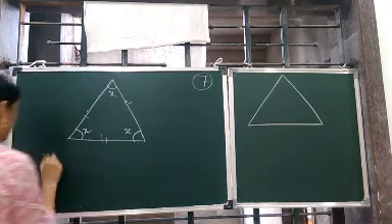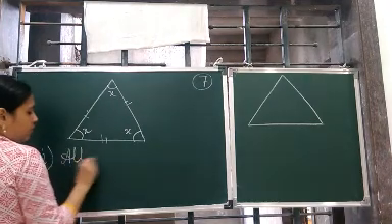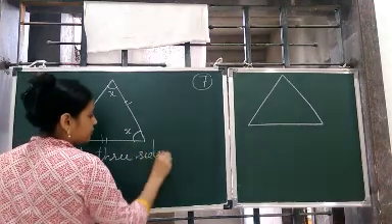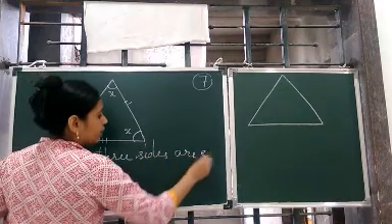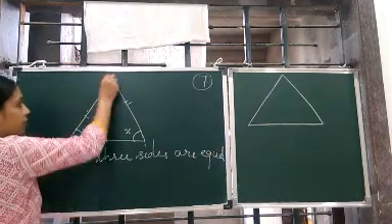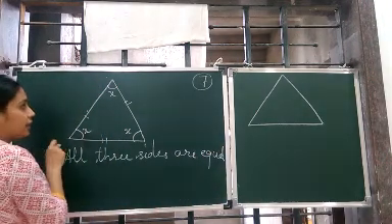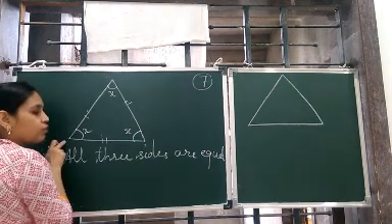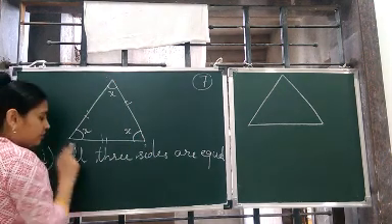So all three sides are equal, मतलब सारे के सारे sides same measurement के हैं, मतलब अगर ये 3 सेंटीमीटर है, this is also 3 सेंटीमीटर and this is also 3 सेंटीमीटर.